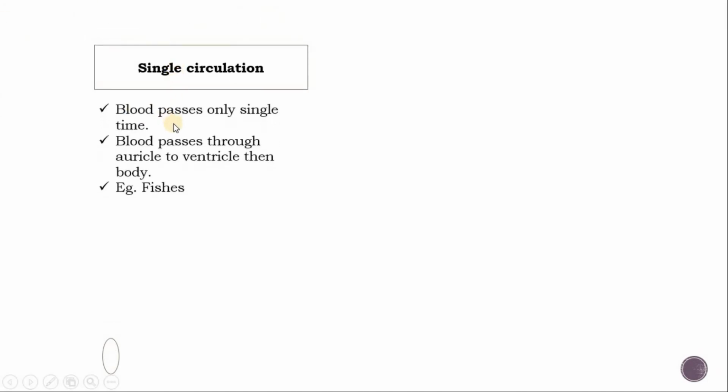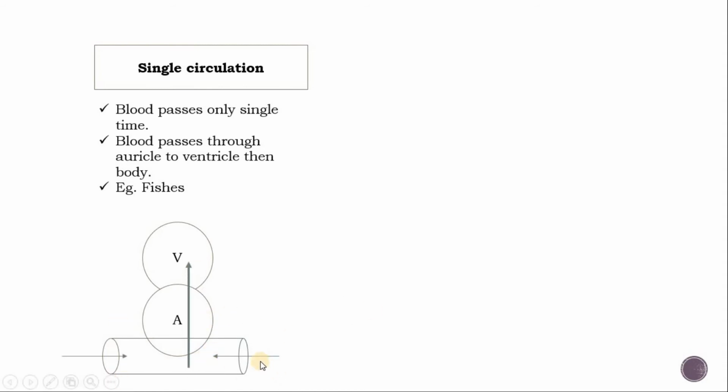Single circulation: blood passes only a single time through the heart. Blood passes through the auricle into the ventricle and then to the body. A simple pathway of blood circulation from auricle to ventricle and then body. An example is fishes. Here we can understand, here are the auricle, ventricle and sinus venosus.